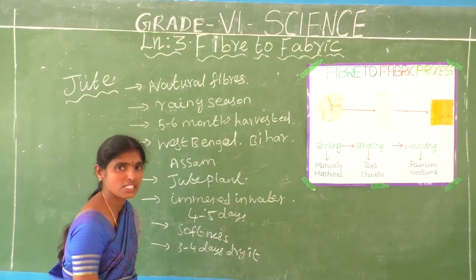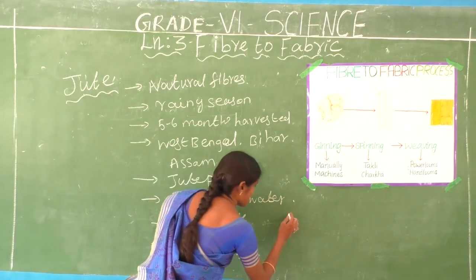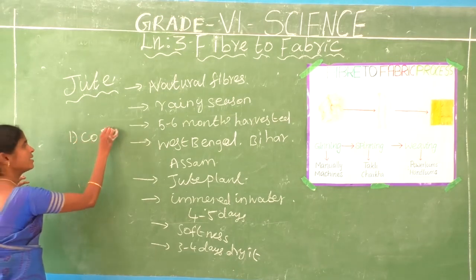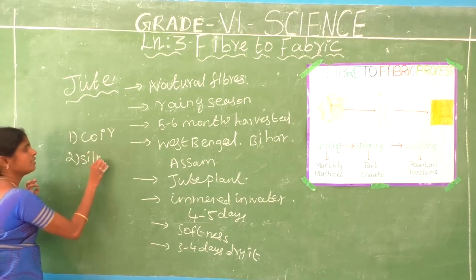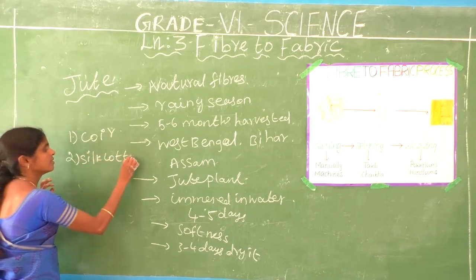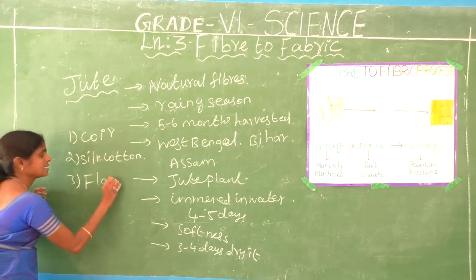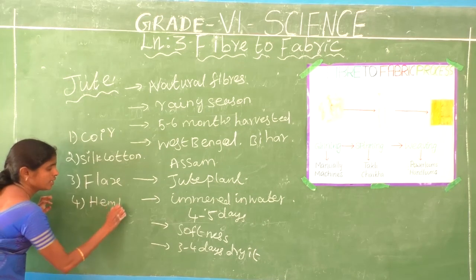What are some other natural fibers? The coir, the second one is silk cotton, another one is flax, and another one is hemp also.